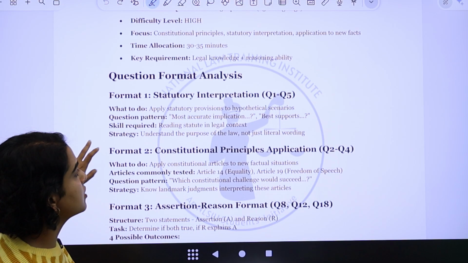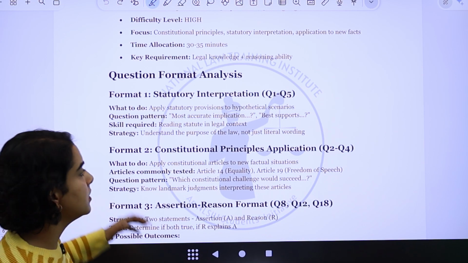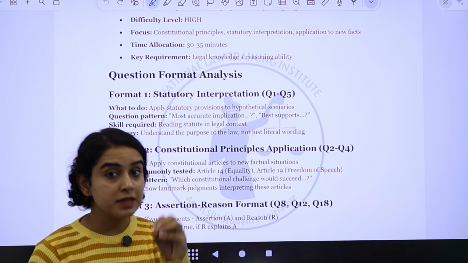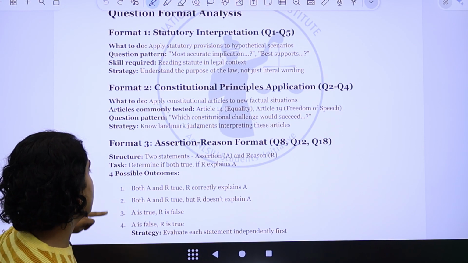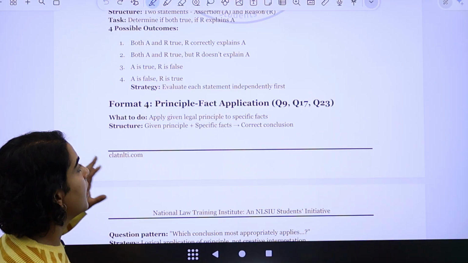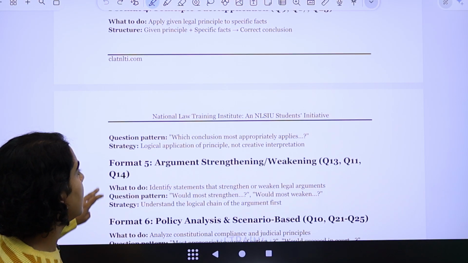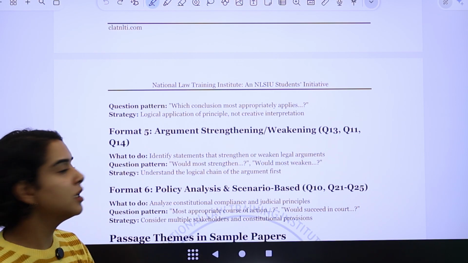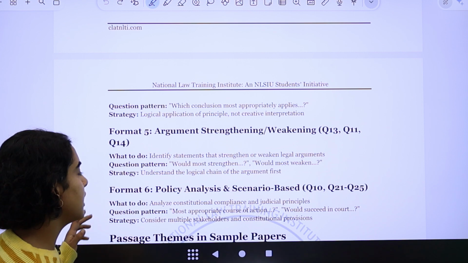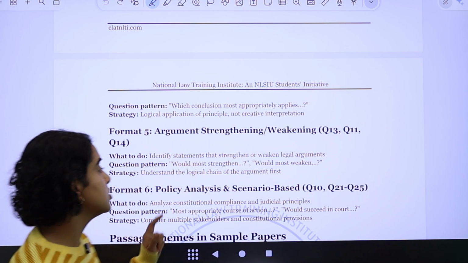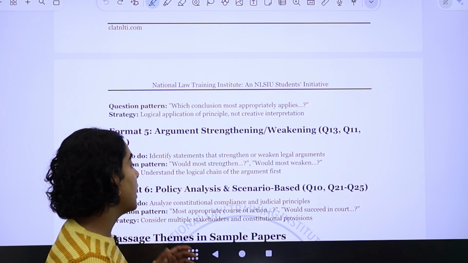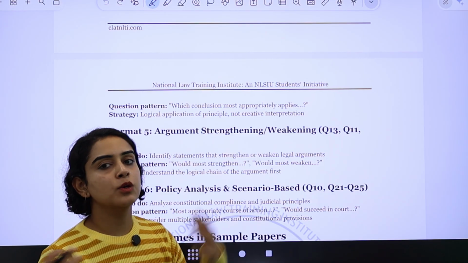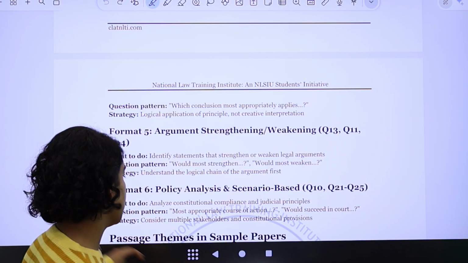There were questions based on statutory interpretation, right? How do you apply principles to the facts? Assertion reasoning based questions were there, and there were principle fact based questions and argument strengthening and weakening questions. 2 to 3 questions were there, and a lot of questions were there where scenarios or situations were given, and you had to apply the court's reasoning and come to the well-founded conclusion.